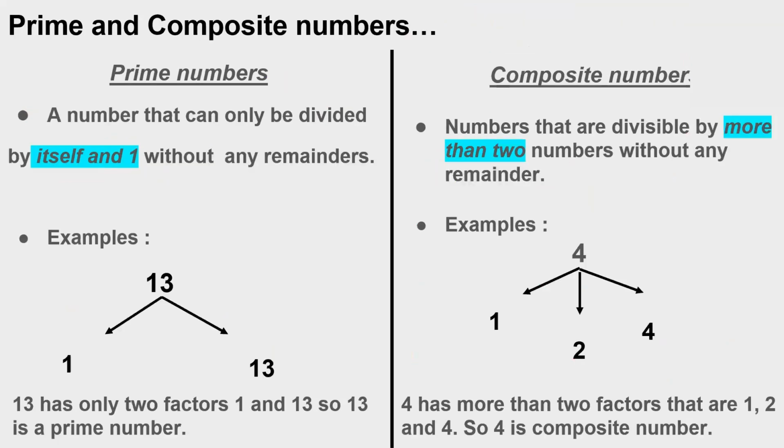Now, prime numbers and composite numbers. I hope this is a new topic for grade 3 students. What are prime numbers? Prime numbers are special, like prime members of the family. They are numbers which can be divided only by itself and one without any remainder, which come only in the table of that number itself.